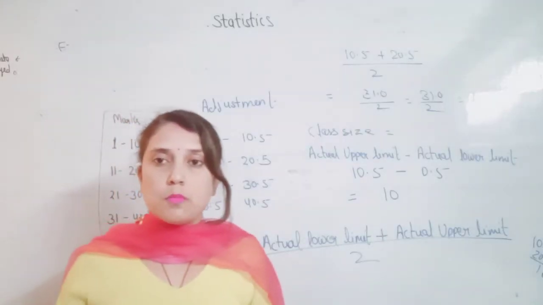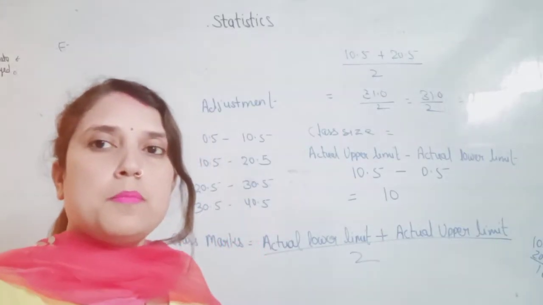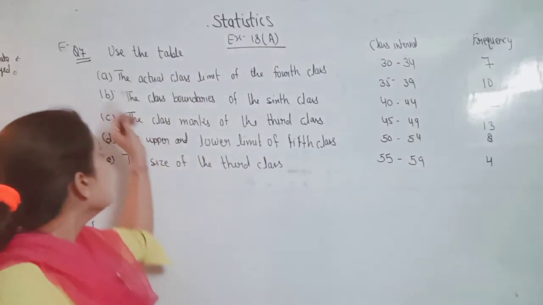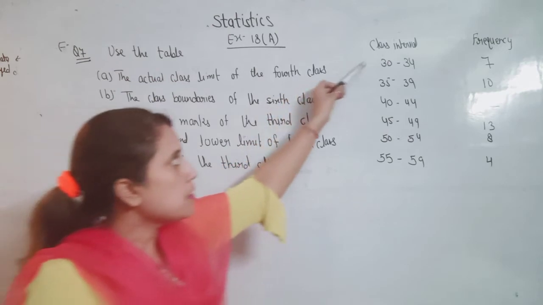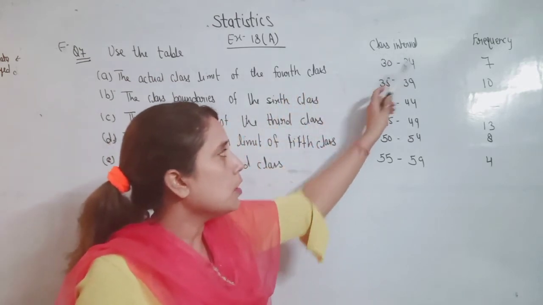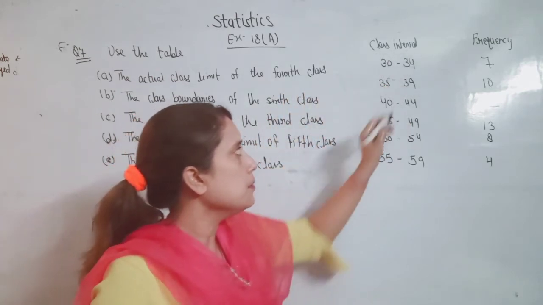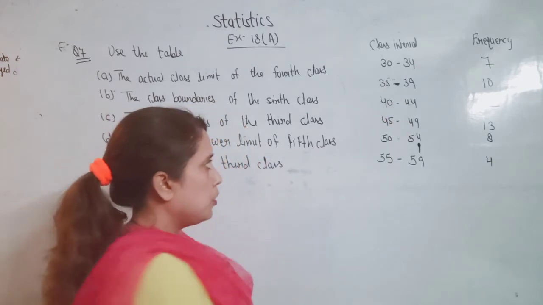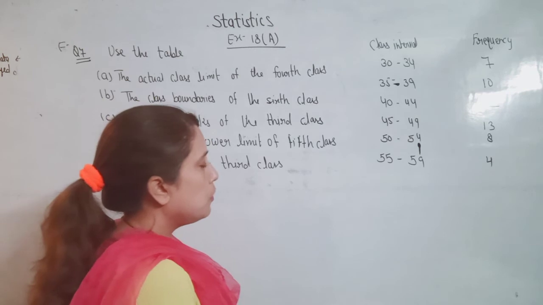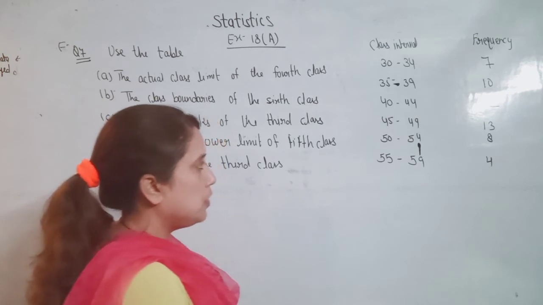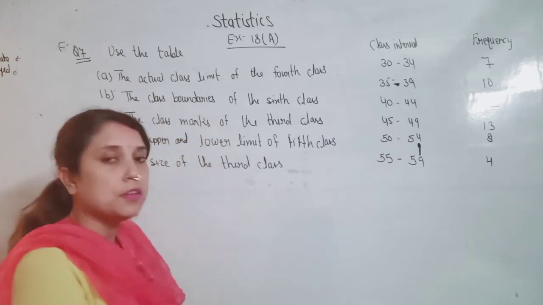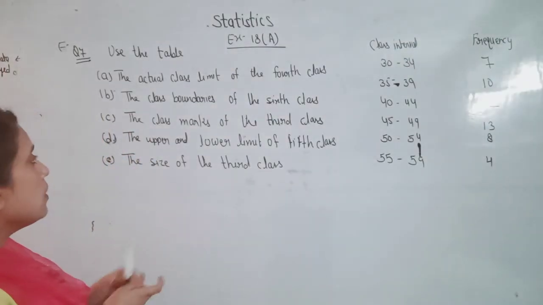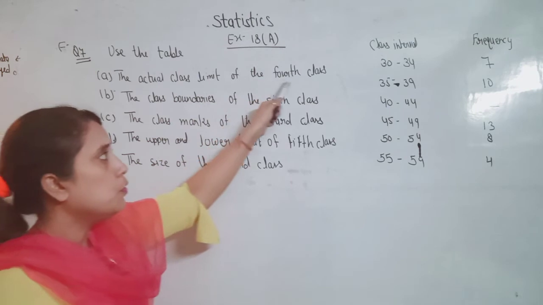So let's do some questions from the exercise. Question number 7: use the table. The table is given: class intervals 30 to 34, 35 to 39, 40 to 44, 45 to 49, 50 to 54 and 55 to 59, and the frequencies are given. The first part of the question: the actual class limit of the fourth class.